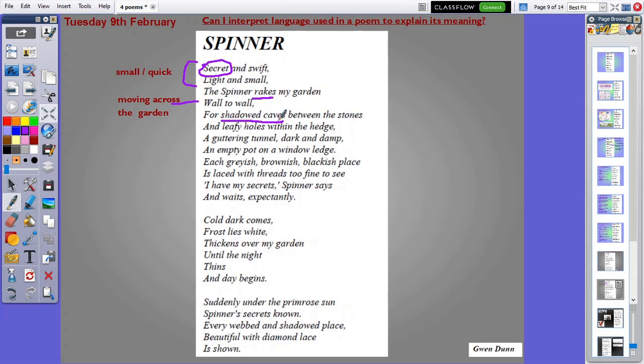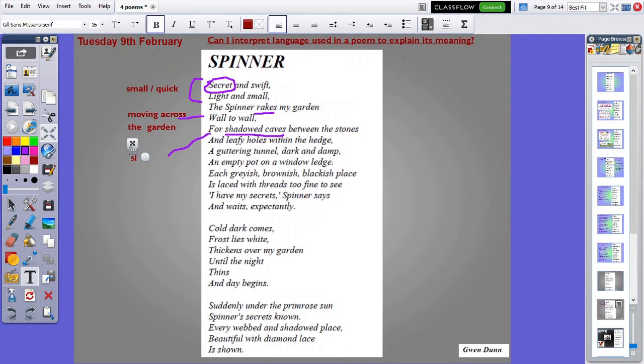Now a cave for us would normally be quite a big opening in the side of a cliff, but for a small spider, for a tiny spider, the cracks or the gaps between stones would be caves. So this is to do with size.